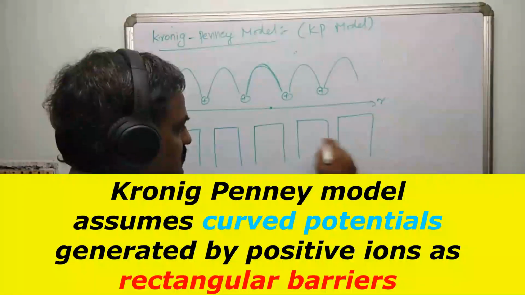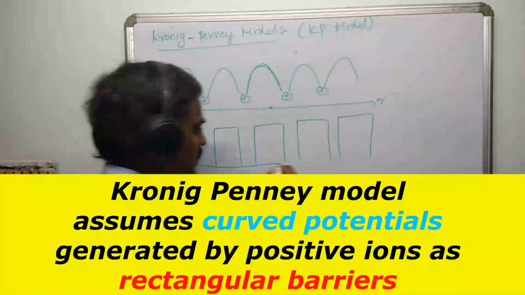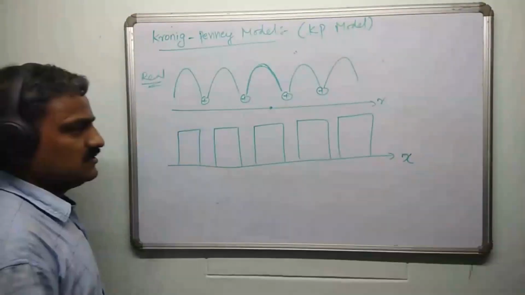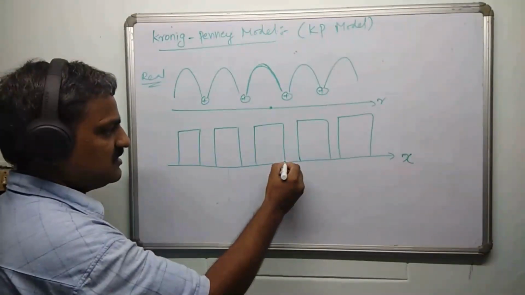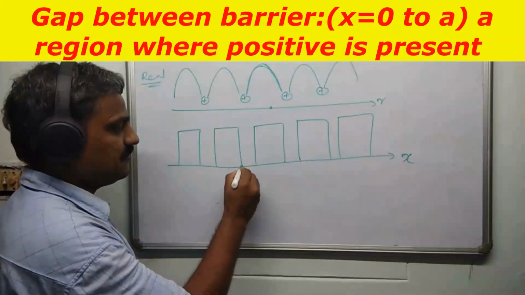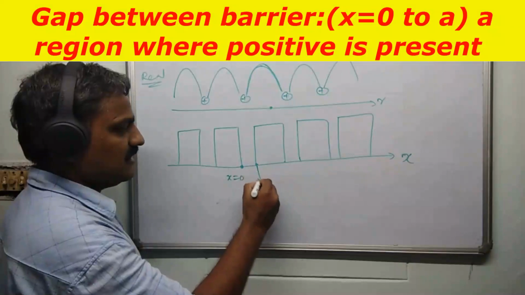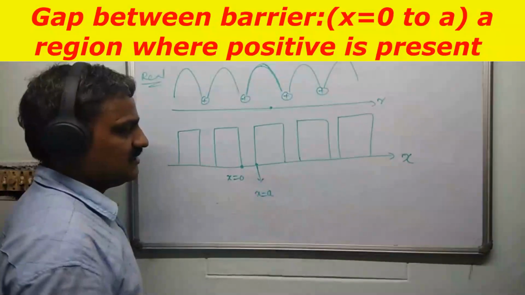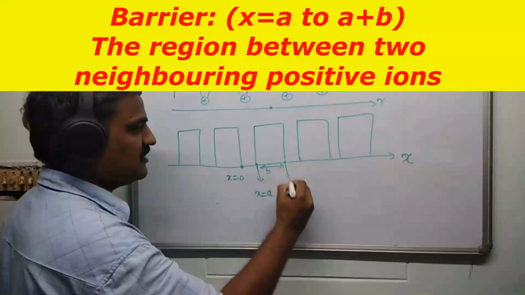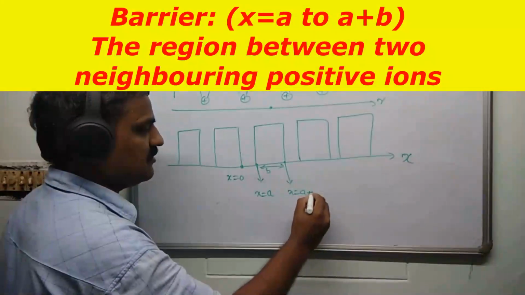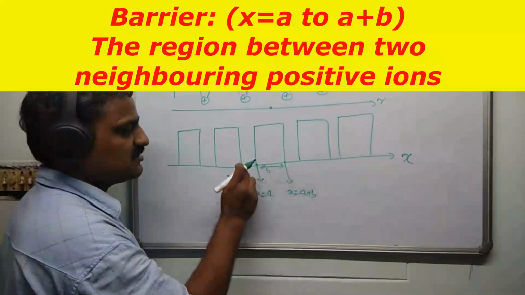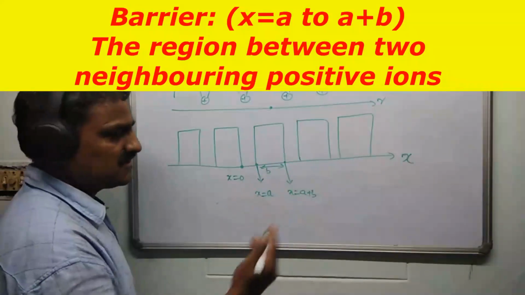It's going to be something like this. So the pattern repeats, right? So this is the position. Of course, in one dimension, you may call it X. These are rectangular barriers. If you choose this as X equal to 0, the origin, this is going to be X equal to A, let us say. And if you imagine this width as B, this point is going to be X equal to A plus B, because from the origin to here the distance was A and this distance was B. So the total distance will be X equal to A plus B.